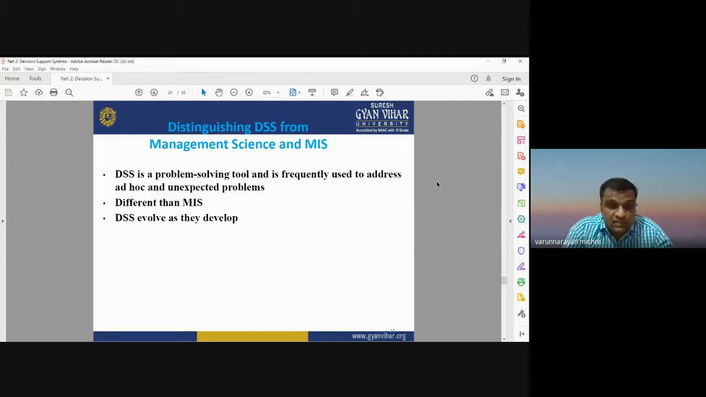That makes it a very useful, very powerful tool, and it is very different from the previously designed management information system, MIS. Management information system is designed only to deal with a fixed, specific problem. But decision support system can deal with any unexpected problem, any unexpected issues related to real world problems.